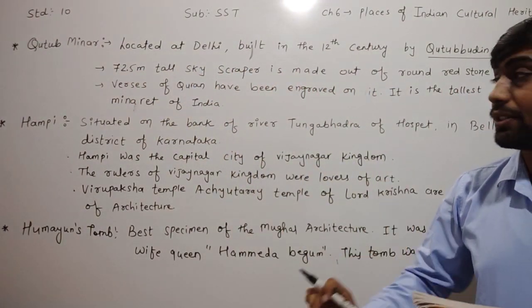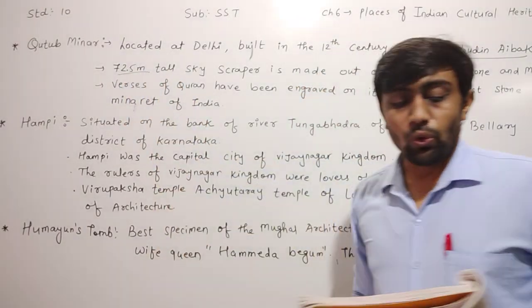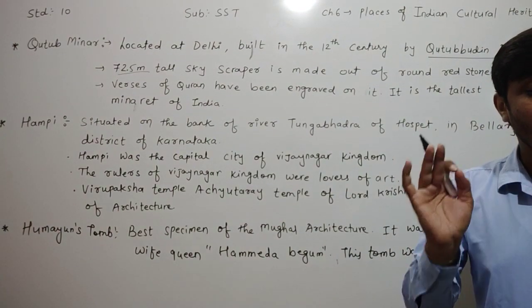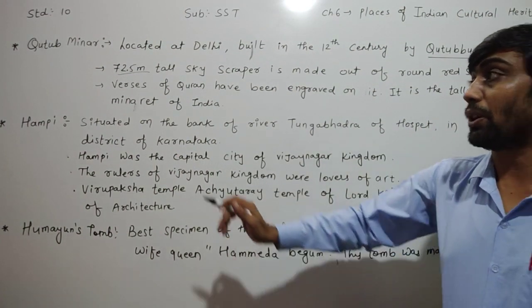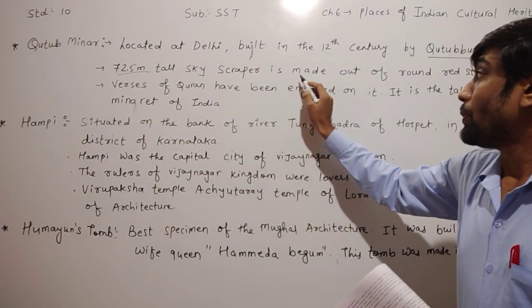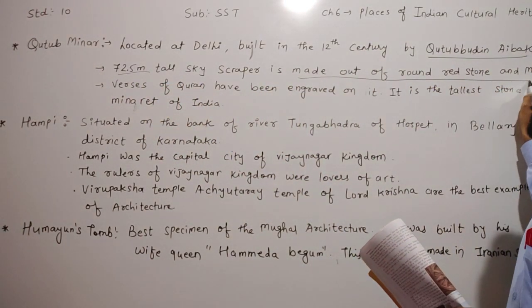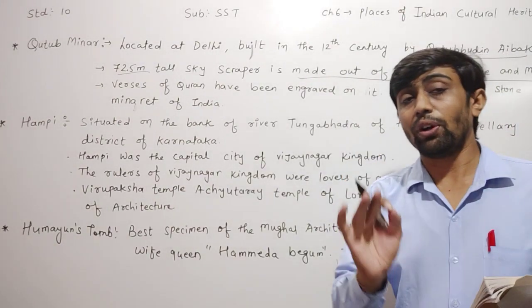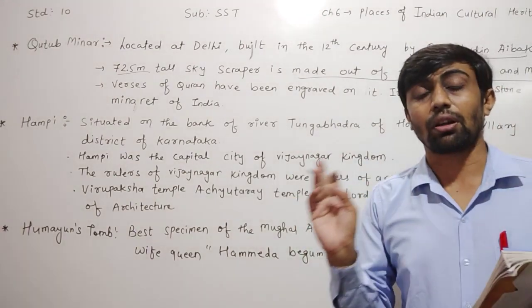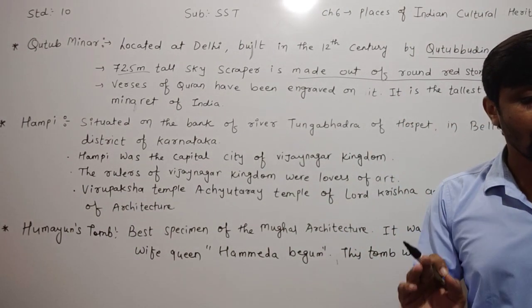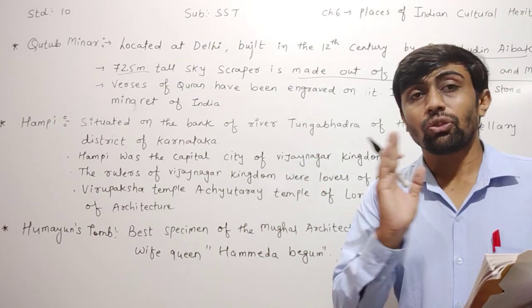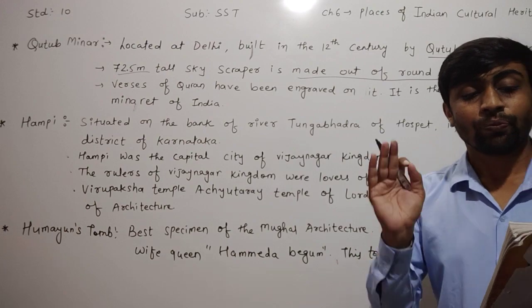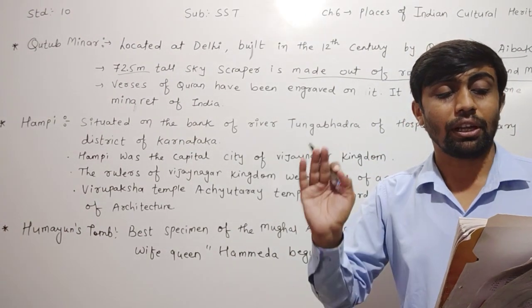Now, how tall is the Qutub Minar? This 72.5 meter tall skyscraper is made of round red stone and marble. You have already learned in mathematics about the circle, circumference and radius. Its circumference is 13.75 meters at its base, and it reduces to 2.75 meters at its top.